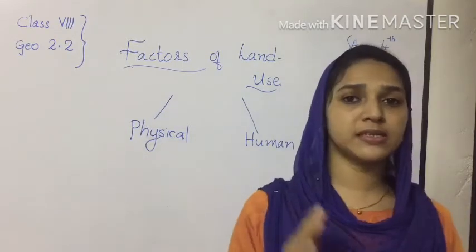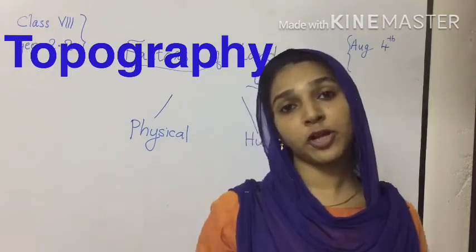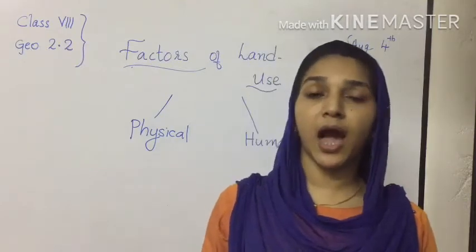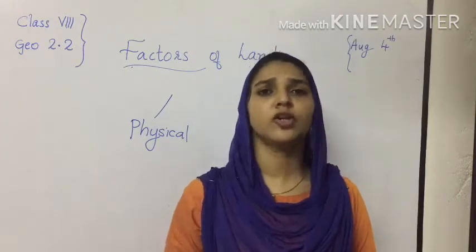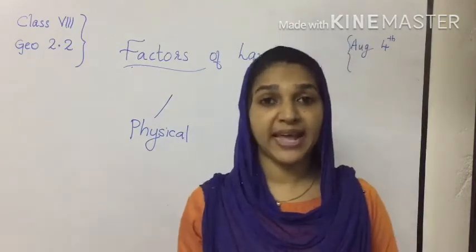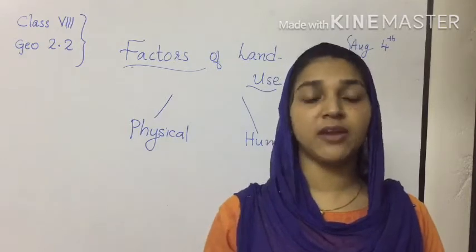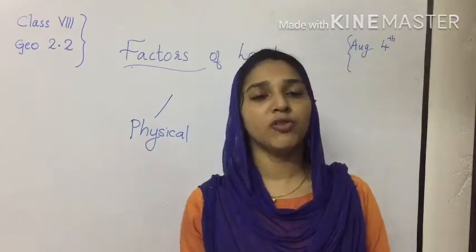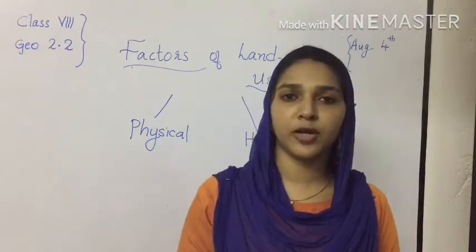In the physical factors, the first one is topography. Do you know what topography is? Topography means the arrangement of natural and artificial physical features of a land. According to topography, the land is classified into mountains, hills, plains, valleys, plateaus, etc. According to this type of land, we have to decide for what purpose we have to use the land.